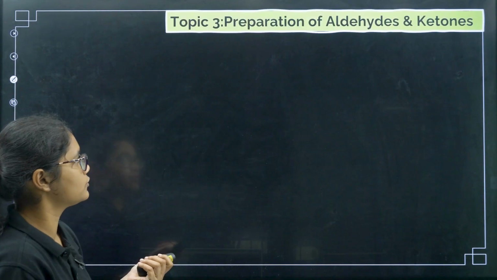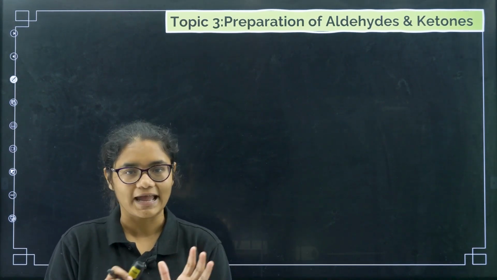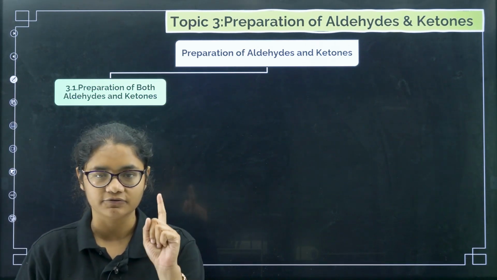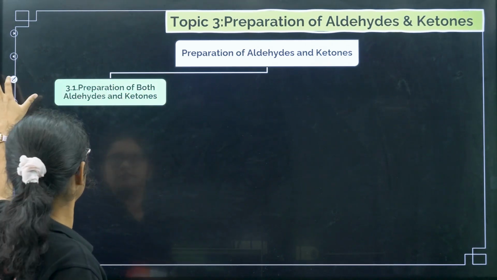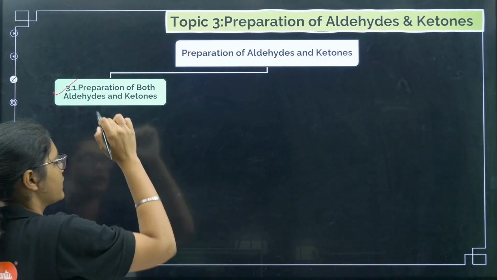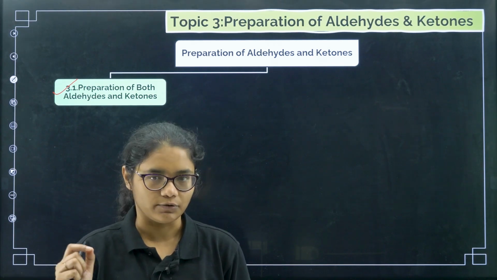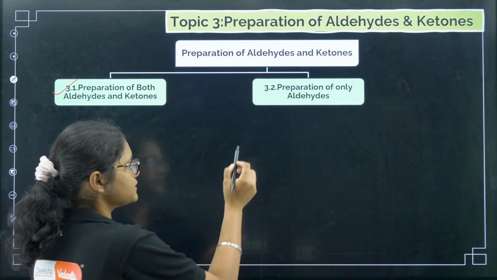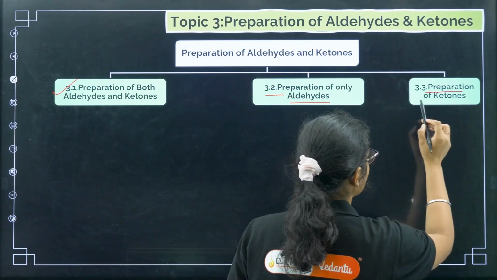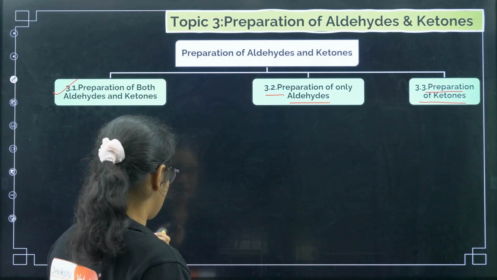Okay. Now let us go to the very important part, that is preparation of aldehydes and ketones. As I told you, here we will be studying 3 types of preparation. First, some methods of preparation which include both preparation of aldehydes and preparation of ketones. Same methods or same reactions for both aldehydes and ketones. Second one is preparation of only aldehydes. Third one is preparation of only ketones.